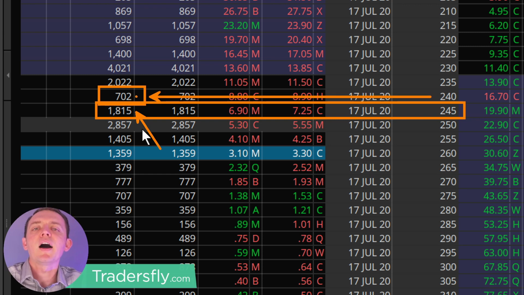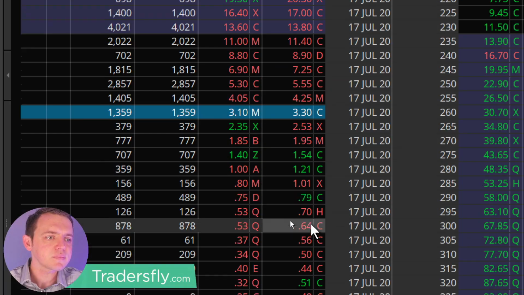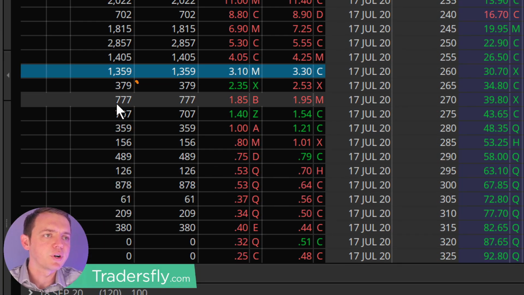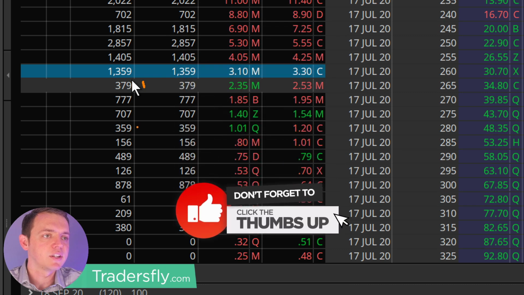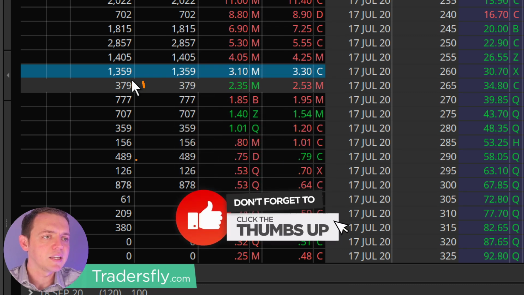So what you'll notice and find is, depending on previous stock performance, depending on how things have worked in the stock in the past, you may or may not have more or fewer contracts at certain points. Like here, as we go down, you can see we're decaying or deteriorating a bit more and more on these contracts. So we've got 379, then 777, 707. And then later on, we jump up to 489.